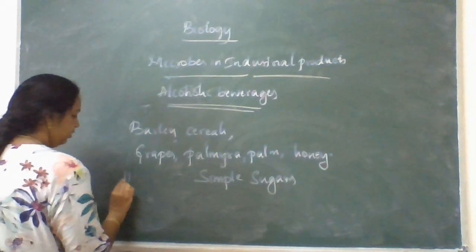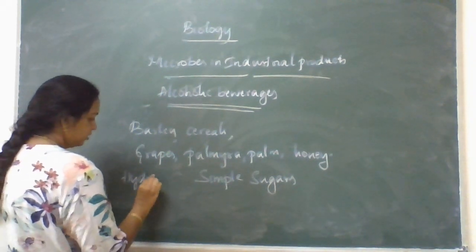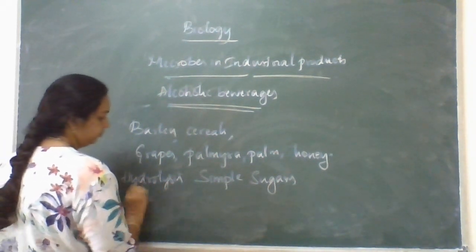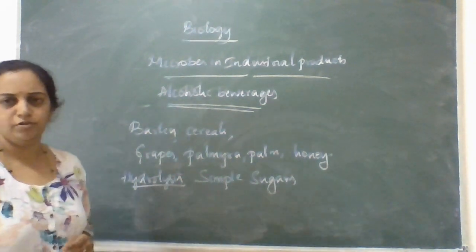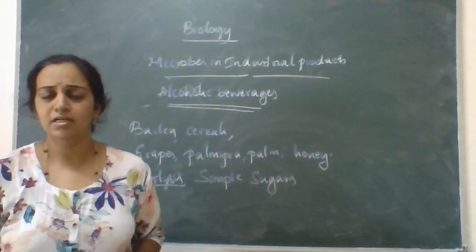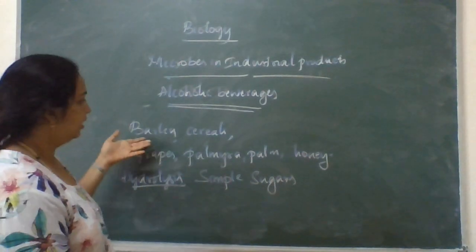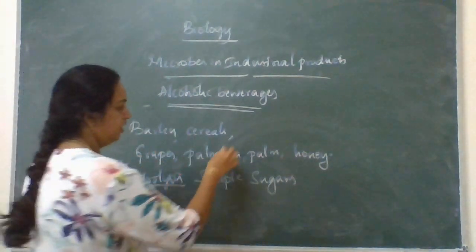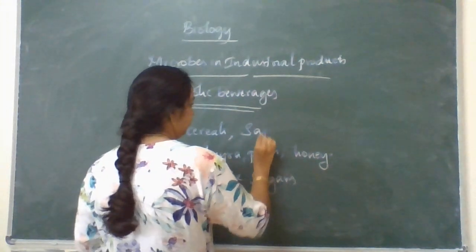By the process of hydrolysis, they grind and convert the complex into simple sugars.